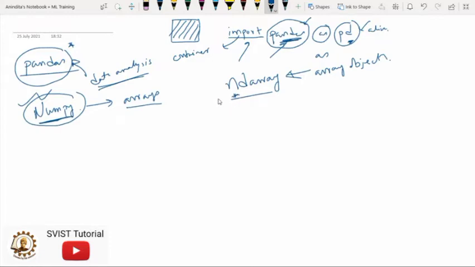Try to understand, whenever we are performing machine learning, using ndarray is very important. Otherwise, the process will be very slow. So to use ndarray, using this NumPy library becomes very important.